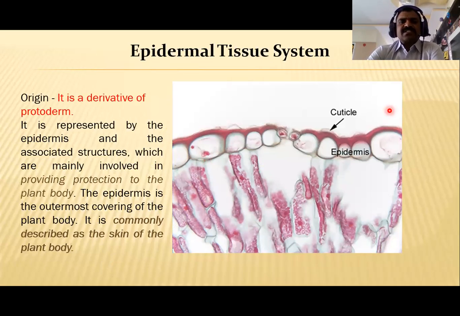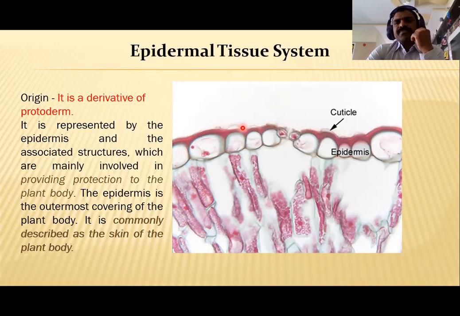The epidermal tissue system consists of the first layer of the stem, root or even the leaf of the external plant body. This epidermal tissue system consists of a thick cuticle and stomata, and in some regions root hairs.